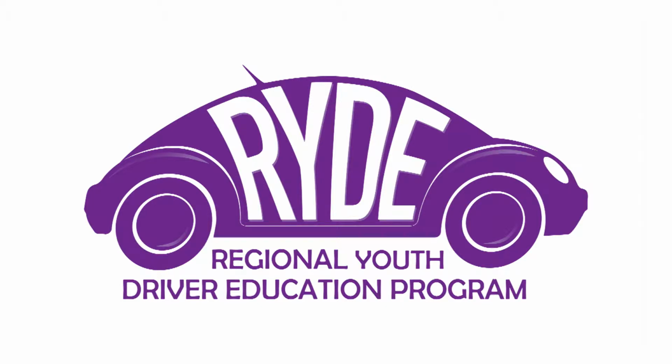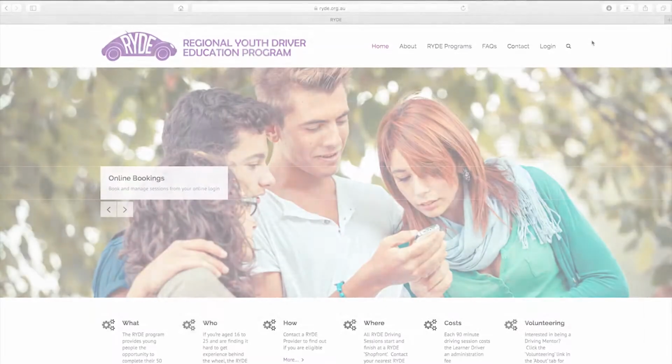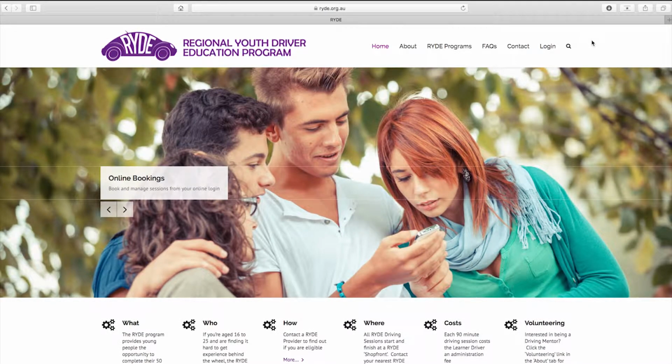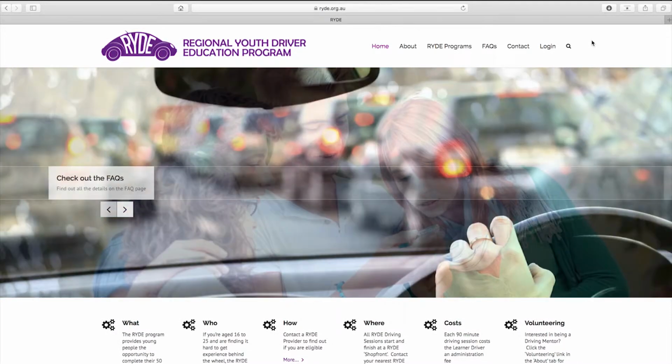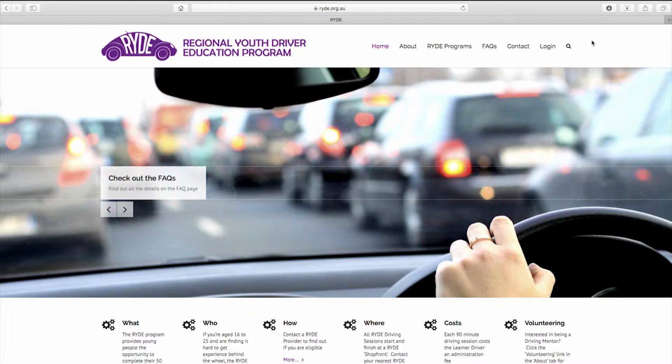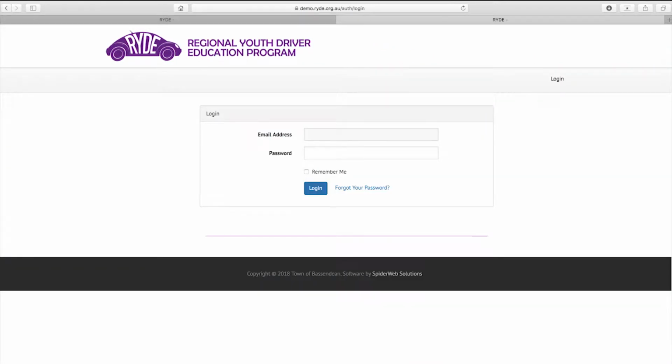The RIDE program operates on a purpose-built software platform which is web-based and needs an internet connection on a computer, tablet or phone to work. Whenever you're using the RIDE system, you will need to log in. This is done by going to www.ride.org.au and clicking on the login button at the top of the web page. You will need to enter your email address and your password.